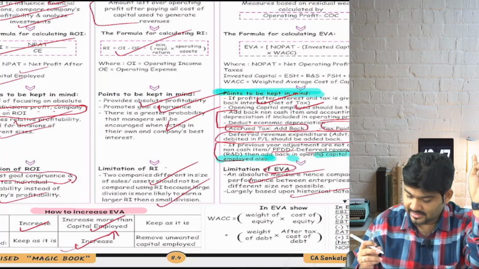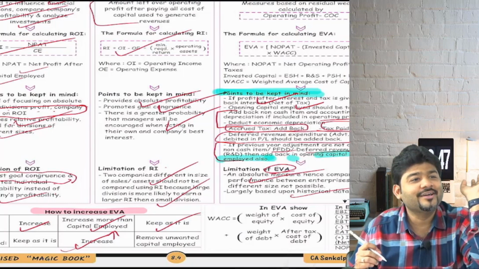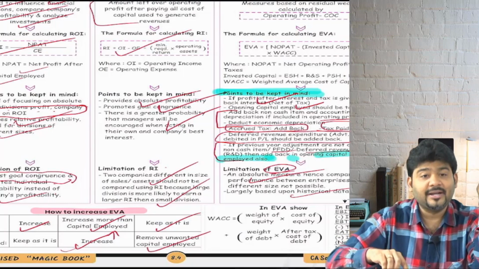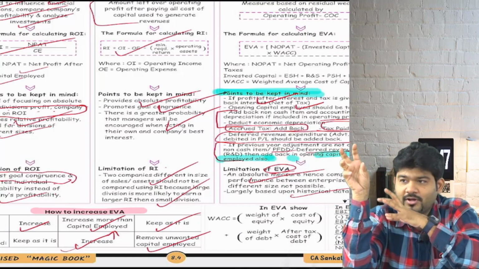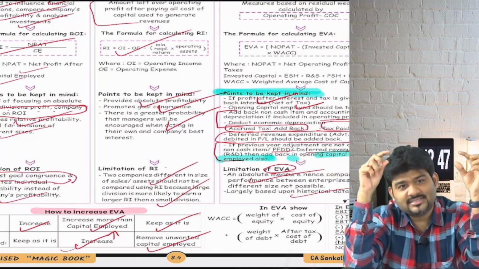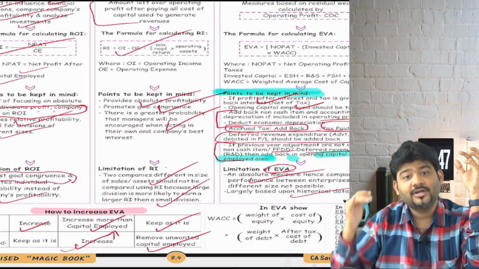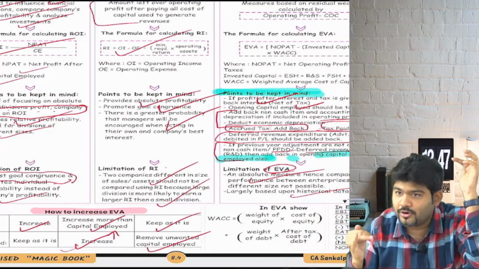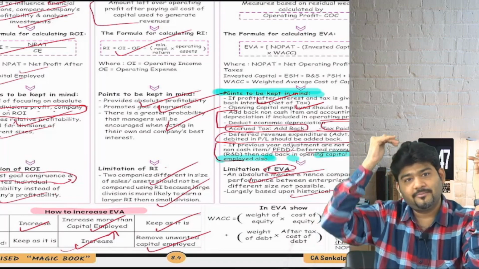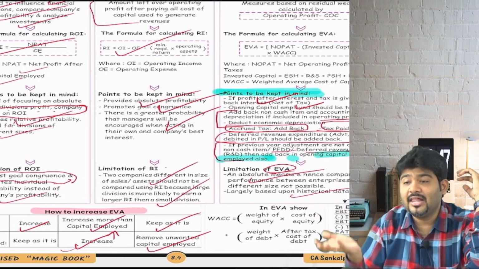Are we clear? And third is keep NOPAT as it is, reduce your capital employed. Remove unwanted capital employed. If you remove unwanted capital employed, your NOPAT is the same, but your capital employed has gone down. So cost of capital employed will go down. So WACC into capital employed will come down. NOPAT is as it is, automatically your EVA will increase.